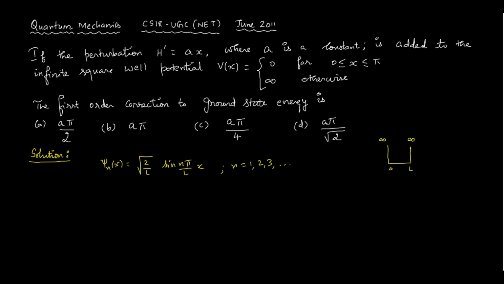When I put n equal to 1, it's the ground state wave function. But what is given here is, instead of L, 0 to pi. So therefore L is equal to pi here.